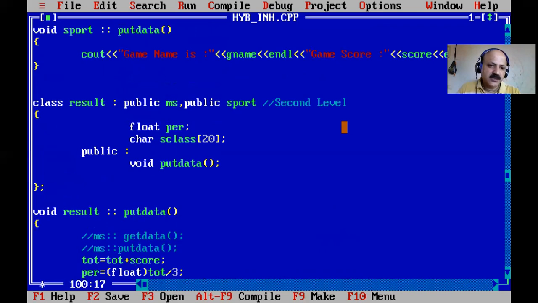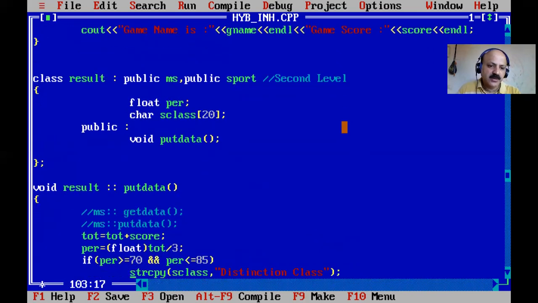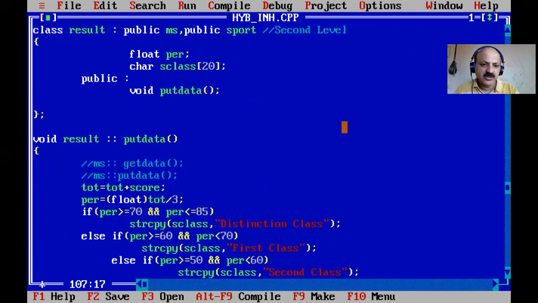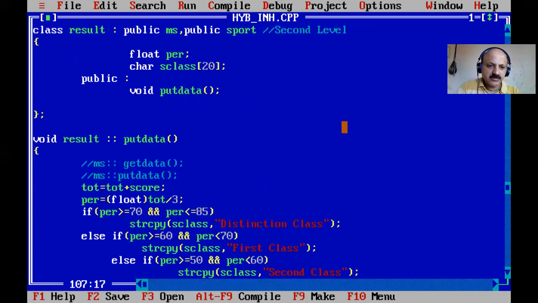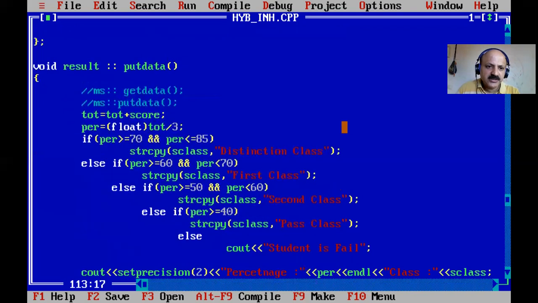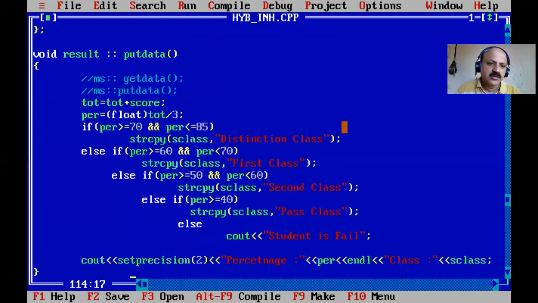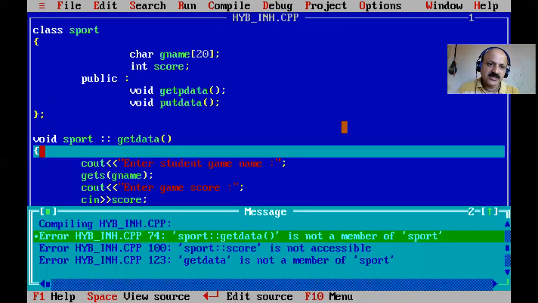Yes, let us check. Yes, some error is reflected. Let us check whether I use it or not, because that is a private member, but we can use public access. And then yes, we can print. Yes, already we can print it. So now let us first run the compile. Yes, so there is an error.